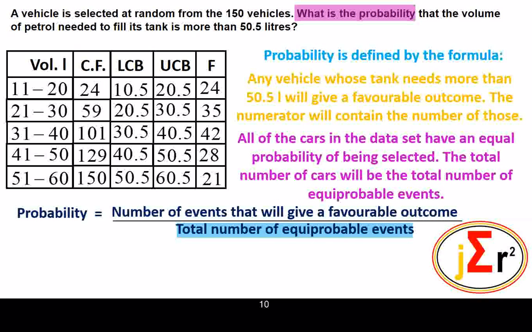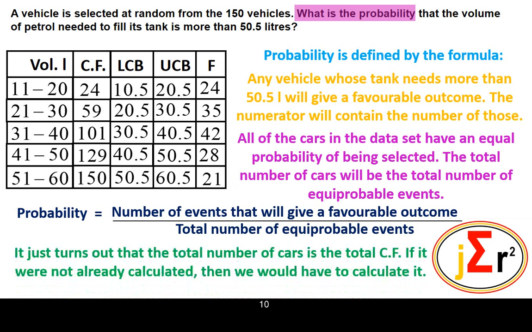All of the cars in the data set have an equal chance of being selected. The total number of cars will be the total number of equiprobable events. So the total number of cars. It just turns out that the total number of cars is the total of the cumulative frequency, which we have calculated already. If it were not already calculated, we would have to calculate that. So the total frequency that we have here is 150.